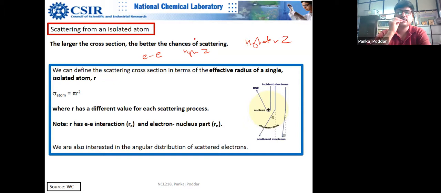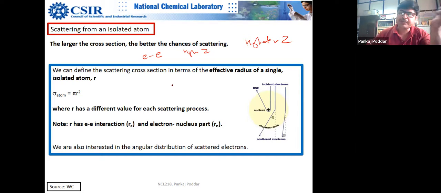So larger cross section means larger nuclei? Not larger nucleus. Again, you are confusing yourself. It does not look at the physical, geometrical dimension when you say larger size of nucleus. It looks at the amount of charge, the number of protons inside the nucleus, because it sees the charge.